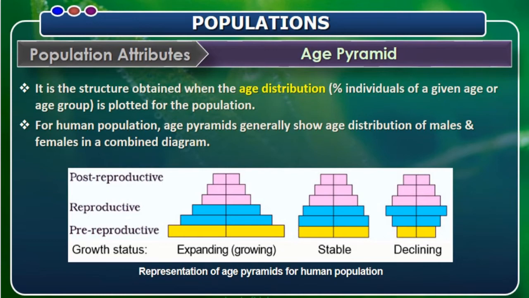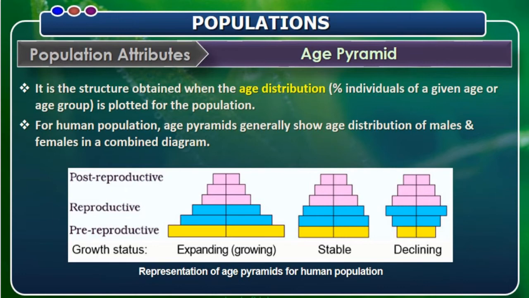So when we consider the growth status, that is the pre-reproductive stage, it is a stage where the growth is more but the reproduction is less. In the pre-reproductive stage you can find that the expanding one is quite growing, the stable one is limited, and here it is completely less.